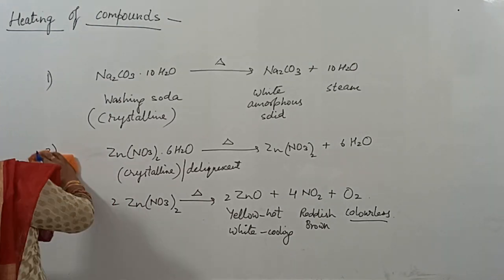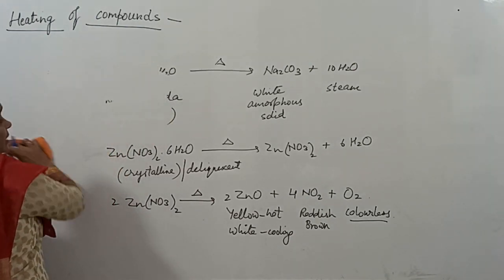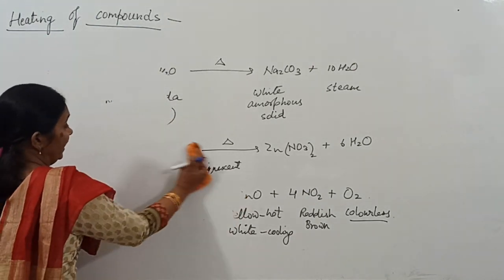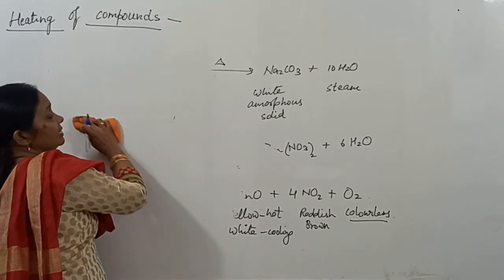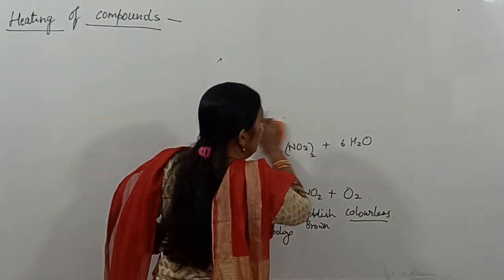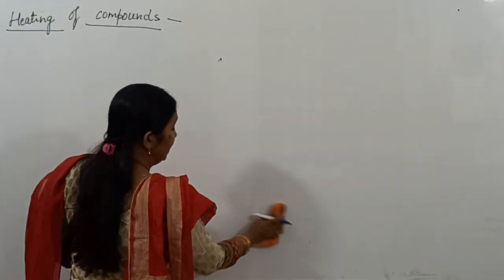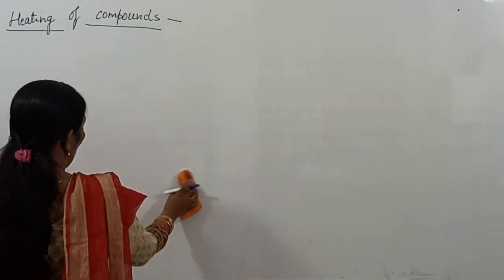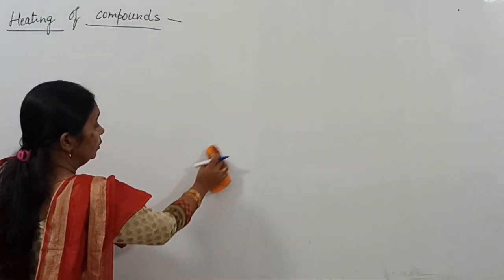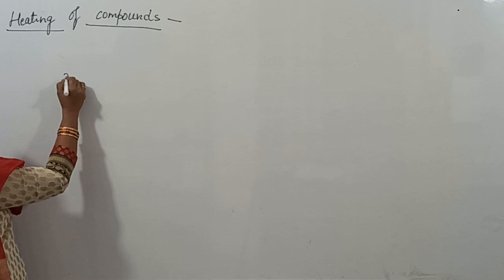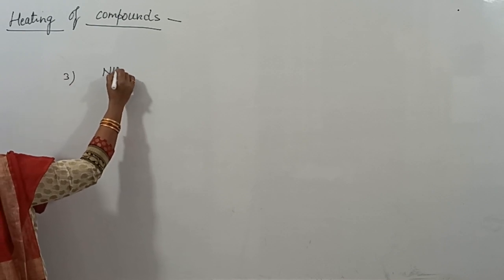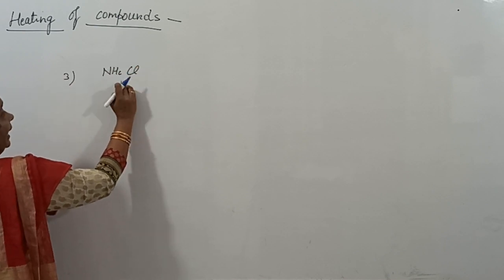Now the next compound we are going to take is ammonium chloride. Ammonium chloride is a sublimable solid. Sublimable means a solid which on heating directly turns into vapors without passing through the liquid state. So the third compound is ammonium chloride, NH4Cl.